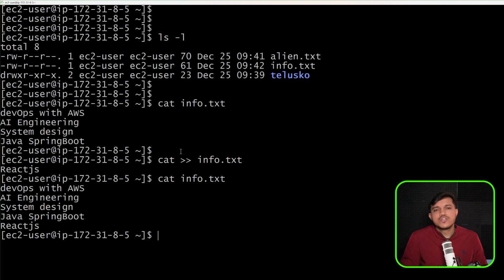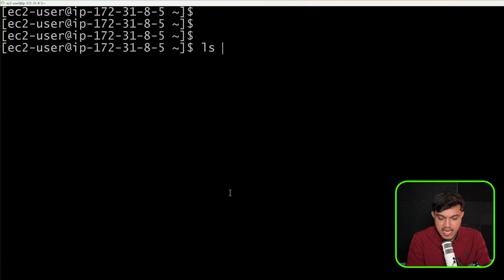There is a way actually to create a file and add data to it. We have something called the vi command, visual editor command. About that command I will talk, but for now I hope you could understand this, right? So let me just clear my screen here, ls -l.